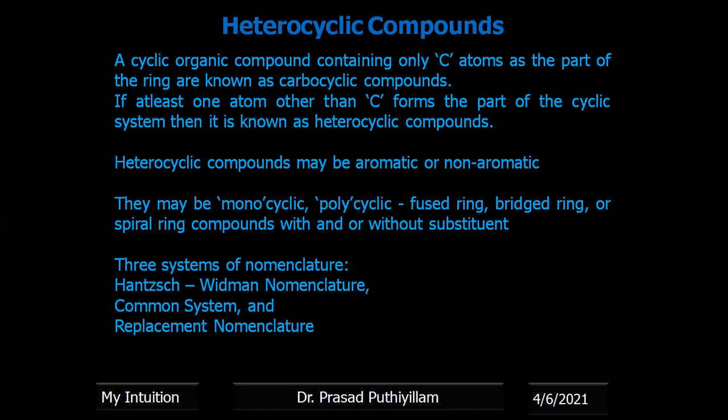Heterocyclic compounds may be aromatic or non-aromatic. They may be monocyclic or polycyclic, like fused ring, bridged ring, or even spiro ring compounds, with and without the presence of substituents. Three systems of nomenclature are there for heterocyclic compounds. First is Hantzsch-Widman nomenclature. Second is the common system of nomenclature, and third is replacement nomenclature. Generally we follow Hantzsch-Widman nomenclature, and for some compounds the common name itself is taken by IUPAC nomenclature.